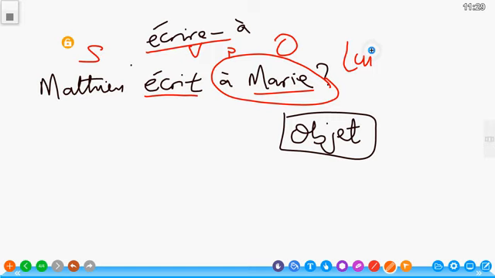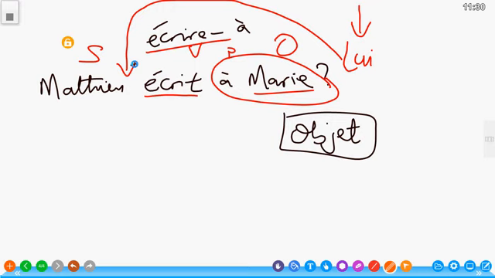Further, the rule says that when you replace the object, le pronom se place avant le verbe. Le pronom se place avant le verbe. So having replaced Marie with a pronoun, you place the pronoun lui before the verb.